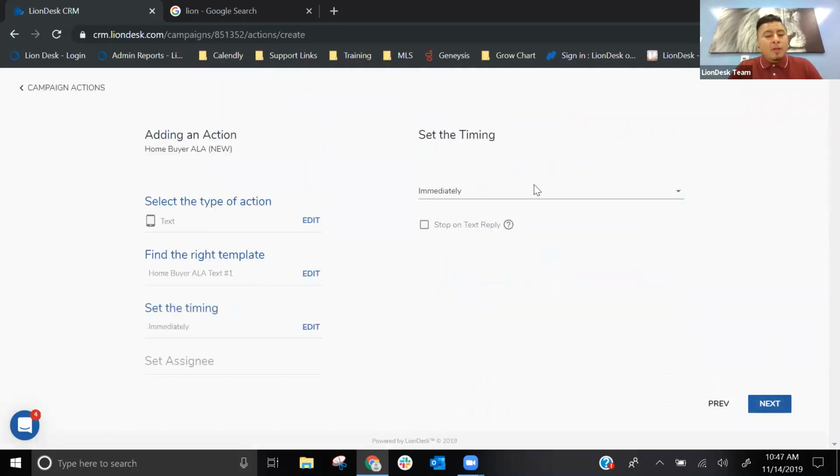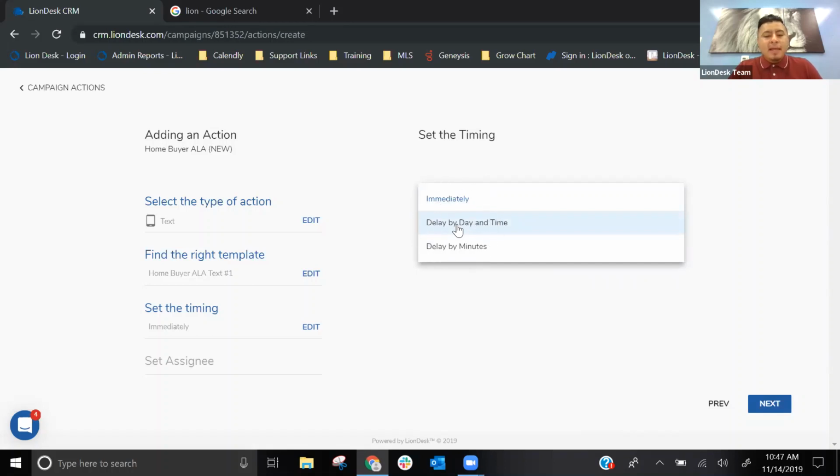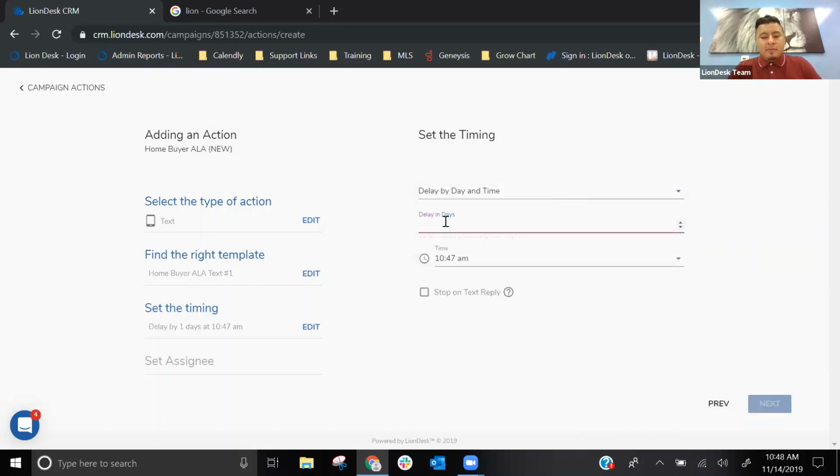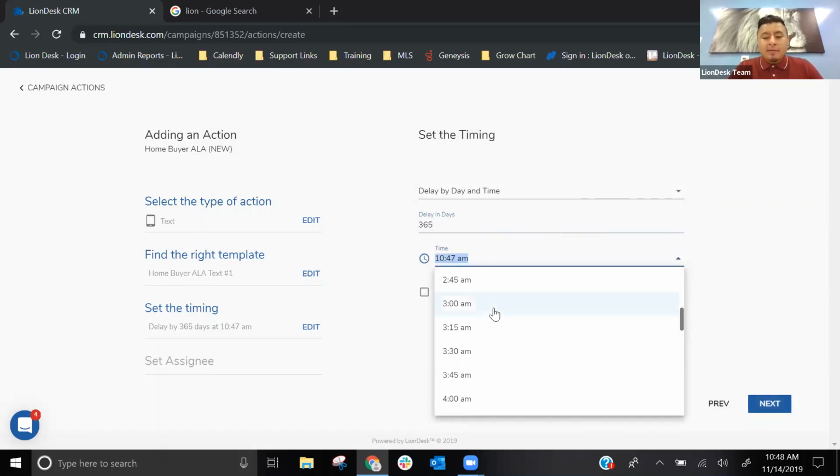Press next. When do I want to send this one? This was happy anniversary. So this would probably be 365 days later. So delay by day and time to 365. If I want to select the time, right? When do I want to send out this text message? Let's do towards the morning, 10 a.m.